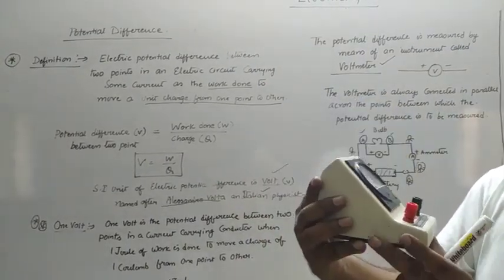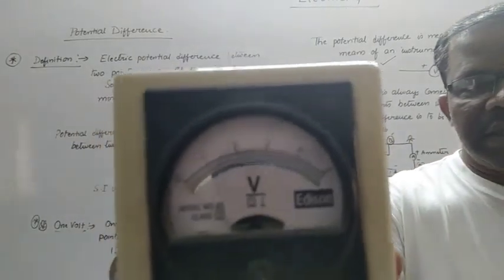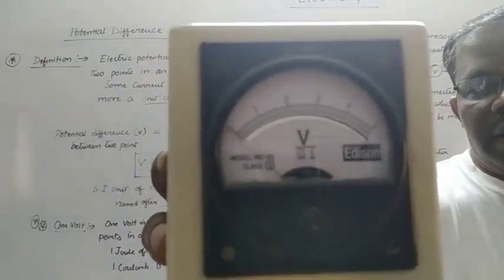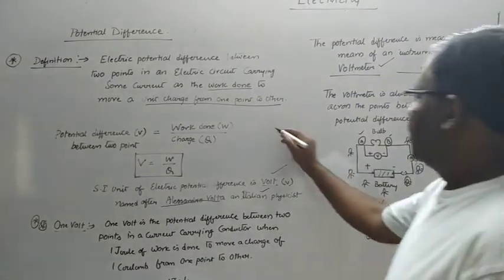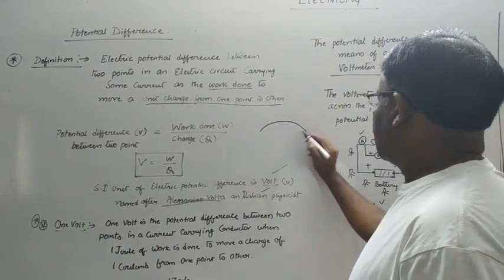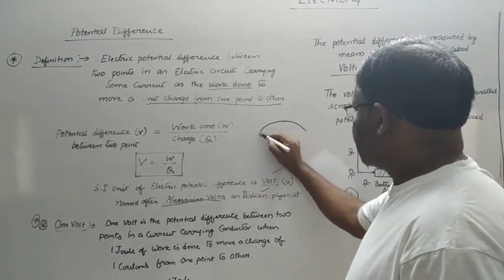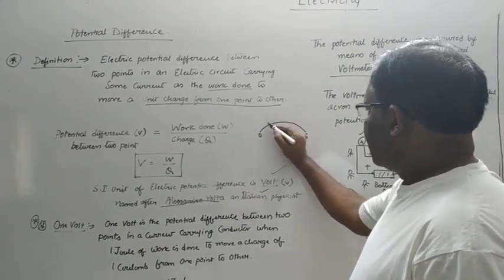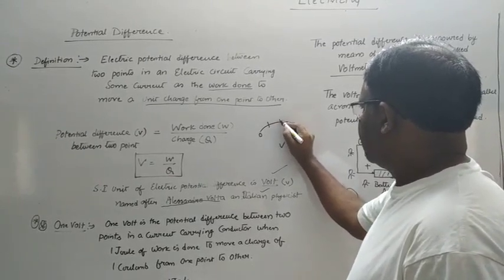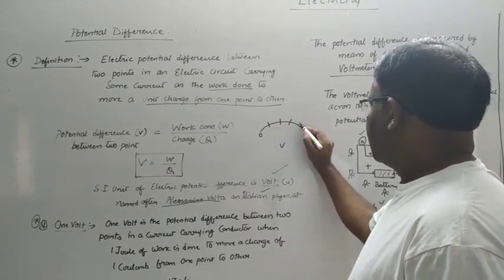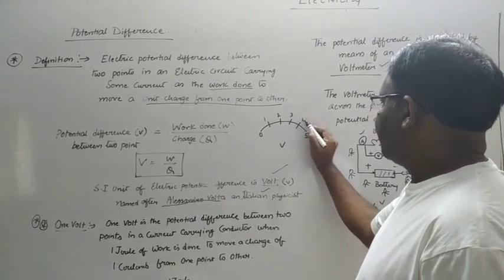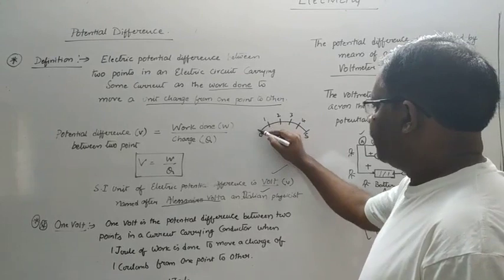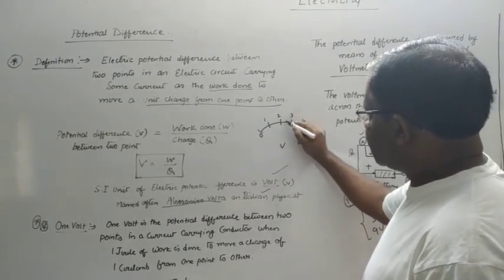Now if you can see, the range of the voltmeter is 0 to 5. What is the least count of this voltmeter? So to find out the least count, you can see the voltmeter is ranged between 0 to 5 and it is divided into 1, 2, 3, 4, 5.